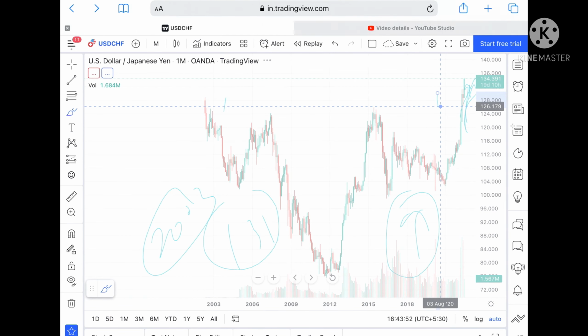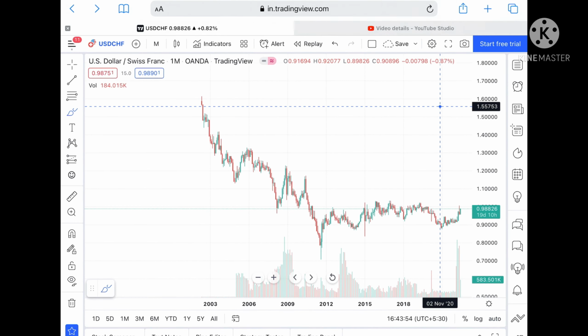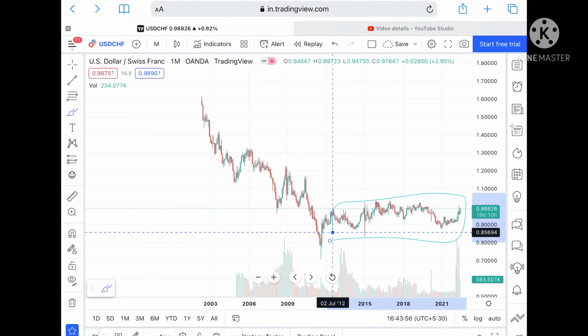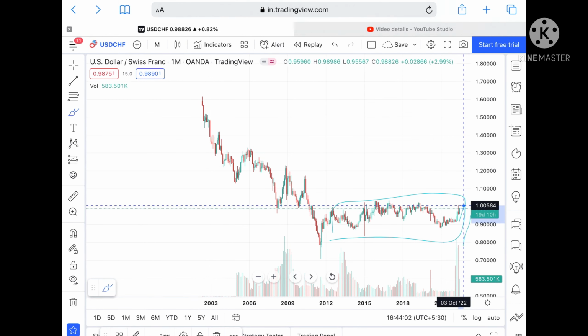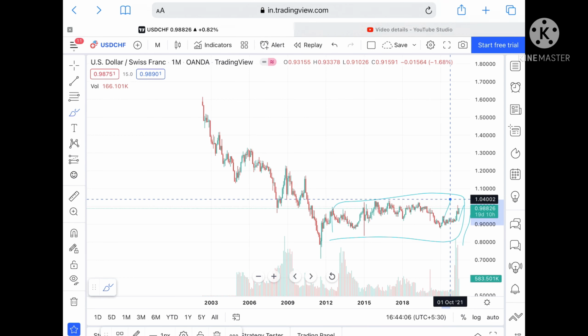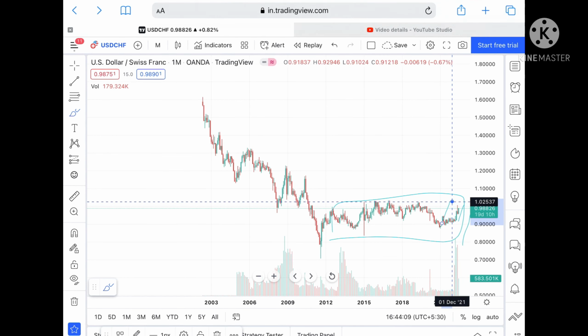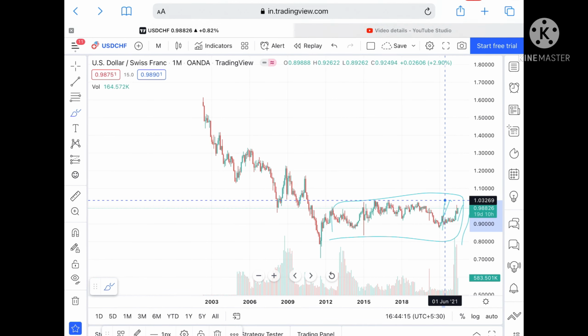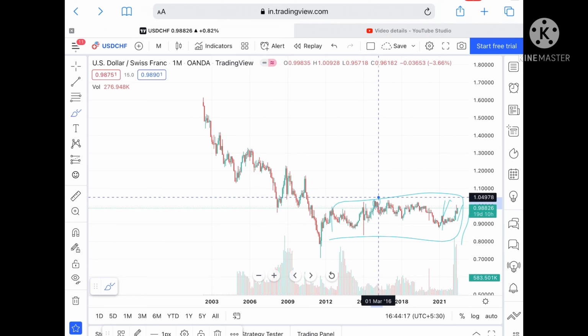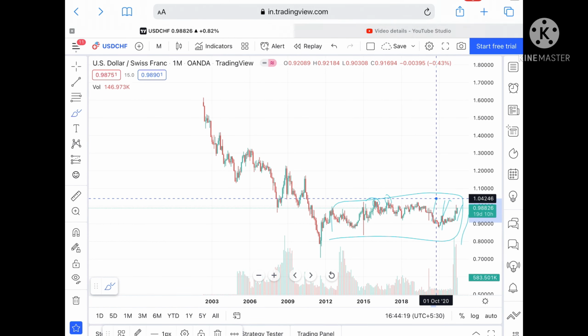CHF, see, if we talk about USD CHF, it is in the range. Okay, so suppose if this range sustains, then we can see it can go to a level of 1.0096, and if this level also sustains, then it can touch a level of 1.00828. Suppose if the price goes above that level, then we can see it can touch a level of 1.02537, and if that level goes upside, then it can go to a level of 1.03269, and this level is already being tested here, so probability will be high.